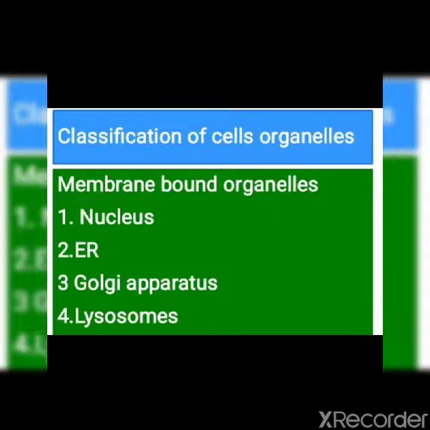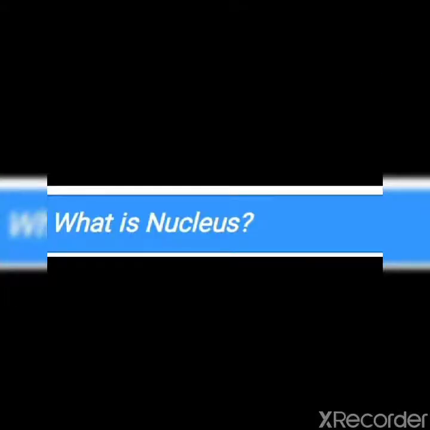Now first we will take nucleus. So the question is, what is nucleus? Here I am going to discuss a major cell organelle which is very important for the cell, and that is nucleus.